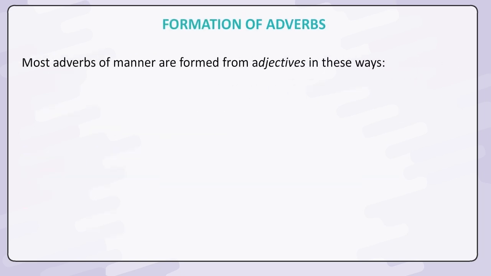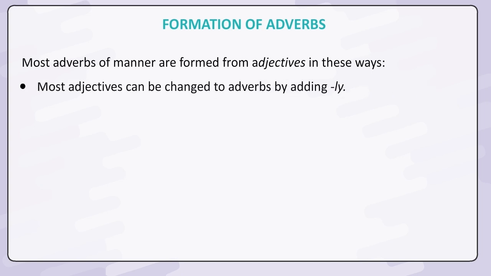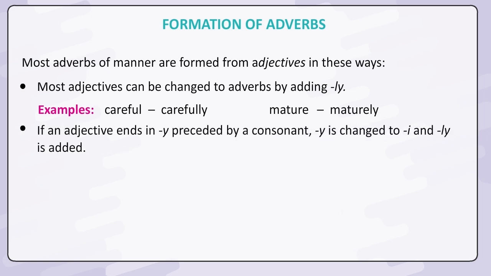Formation of adverbs. Most adverbs of manner are formed from adjectives in these ways. Most adjectives can be changed to adverbs by adding ly. Examples: careful, carefully; mature, maturely. If an adjective ends in y preceded by a consonant, y is changed to i and ly is added. Examples: easy, easily; lucky, luckily.